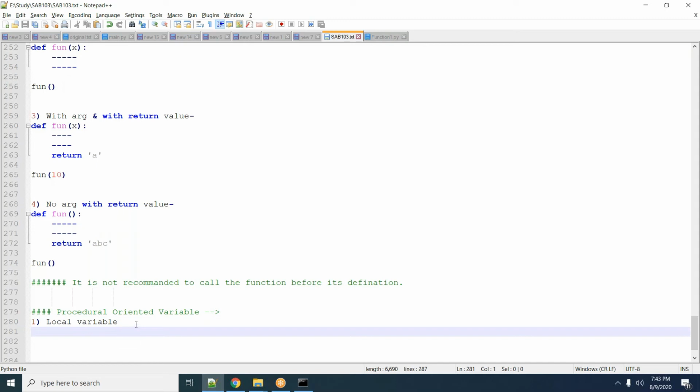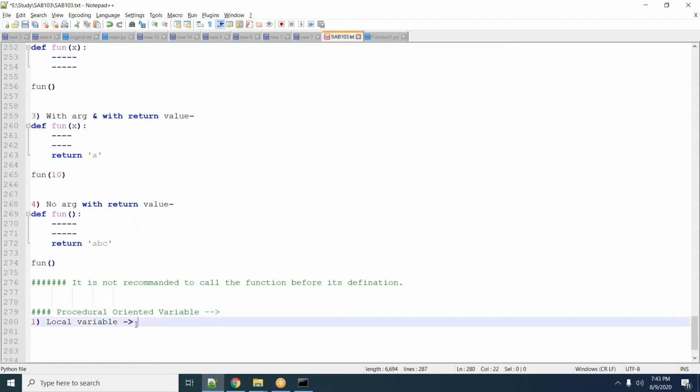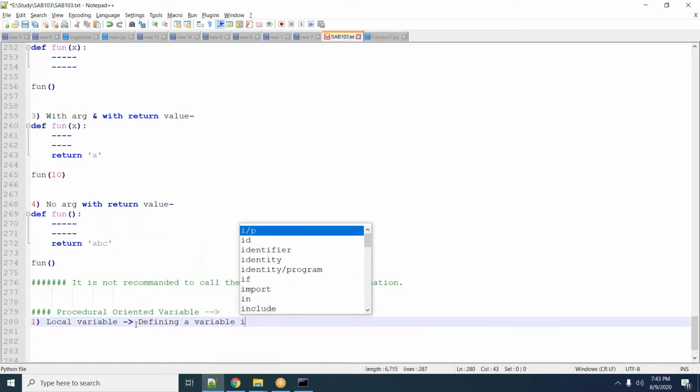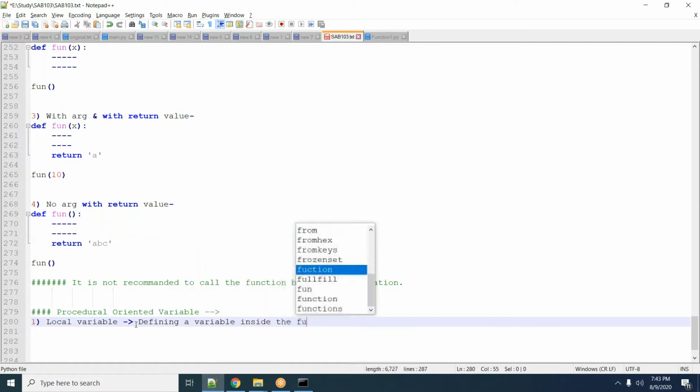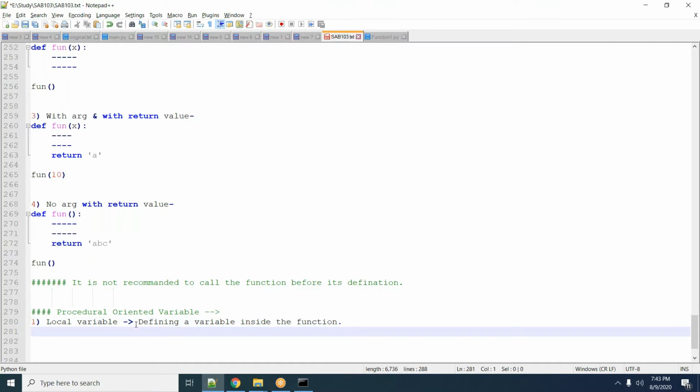Local variable. So what is a local variable? A local variable is defining a variable inside the function. Now you know what a function is.